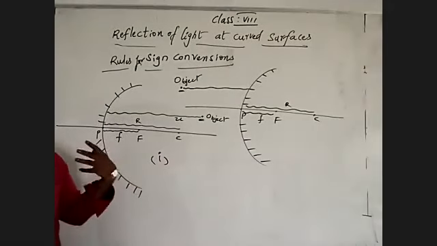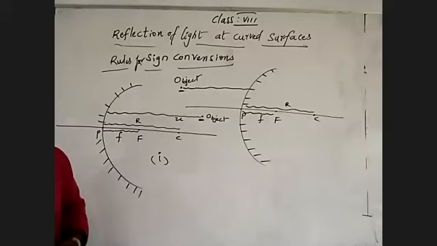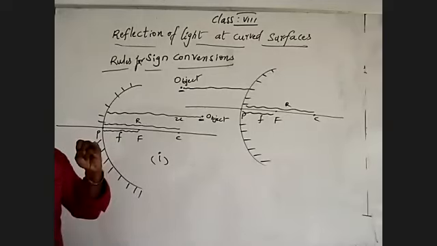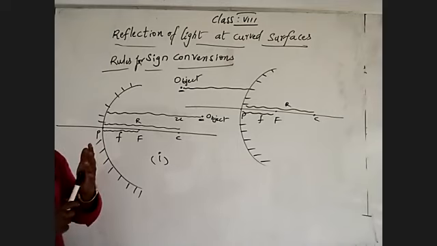When you are measuring on the right side or the left side, the starting point is the pole. Generally, to count numbers, you start from 1, 2, 3, 4, not 101, 201.